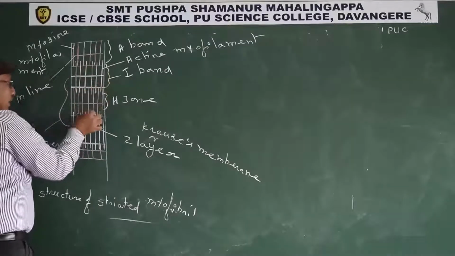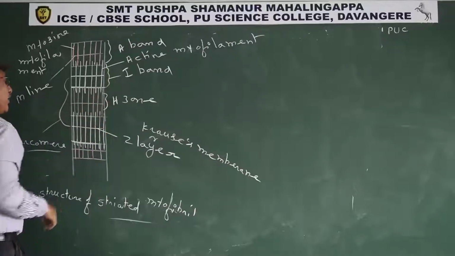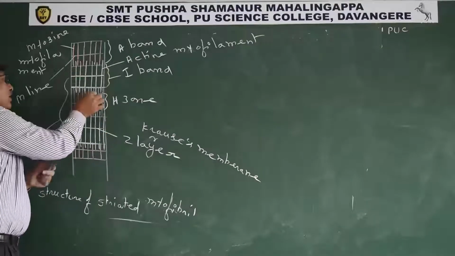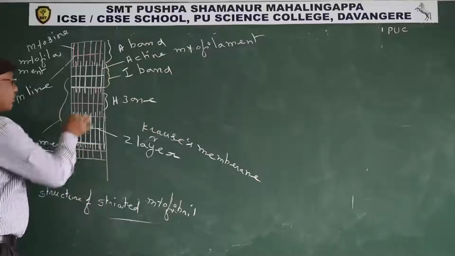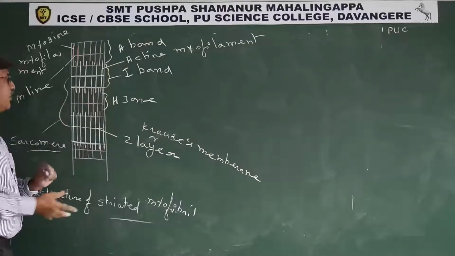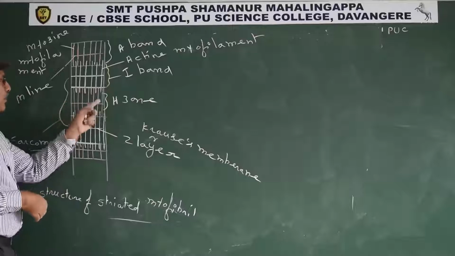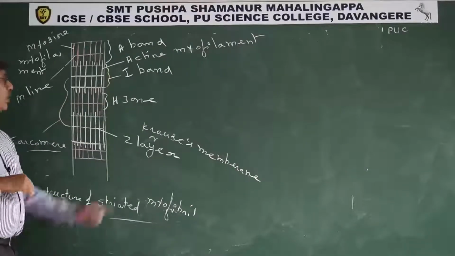Peripheral part of A band contains both myosin and actin filaments. That's why in the sarcomere, peripheral part of A band is the thickest part. Middle part of the A band contains only myosin filament. The part of the A band containing only myosin filaments is known as H zone.